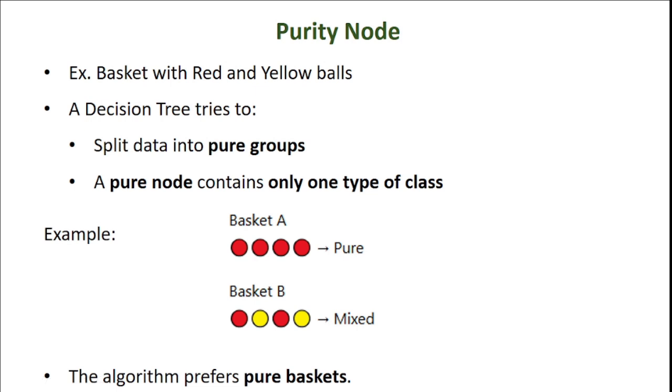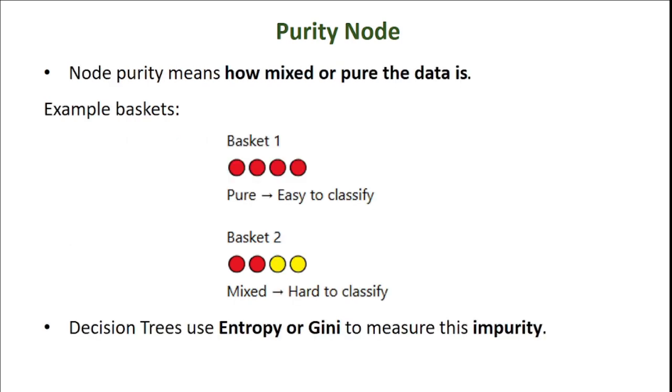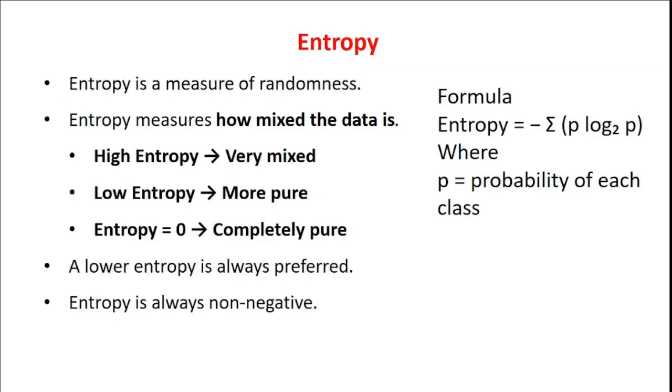So the algorithm always prefers a pure basket, right? Fine. Node purity means how mixed or pure the data is. For example, in this case, basket 1 is completely pure. In basket 2, it is mixed. So a decision tree uses two methods, entropy or Gini, to measure this impurity. Now we are going to get into what is meant by entropy.